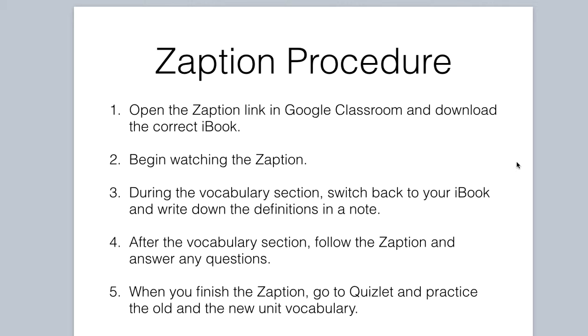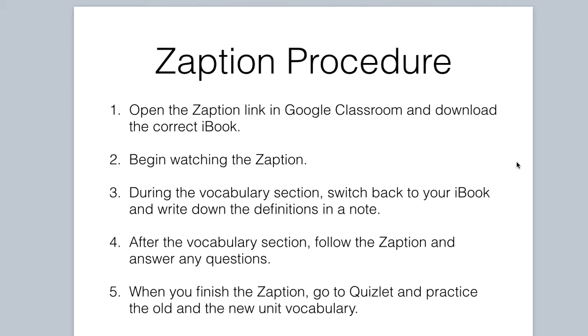This is the procedure that we will use each time we do a Zaption lesson in class or at home. So please follow this procedure so you know what to do. The first step is to open the Zaption link from Google Classroom and also make sure you have downloaded the correct iBook. Next, you will begin watching the Zaption.